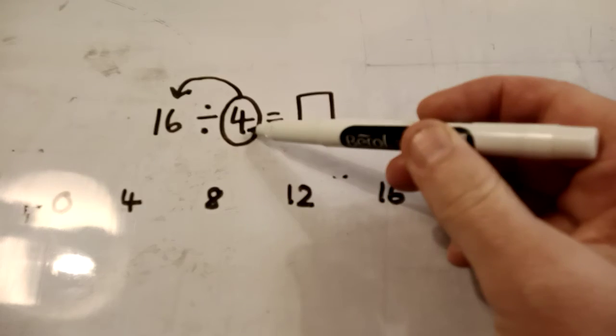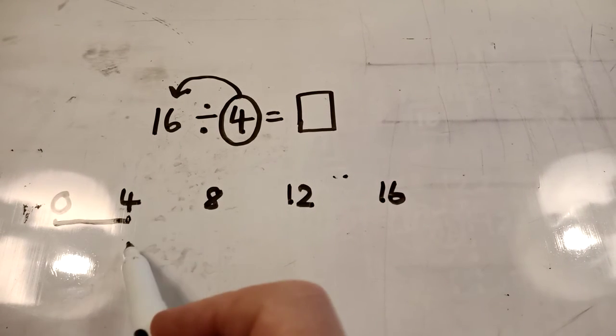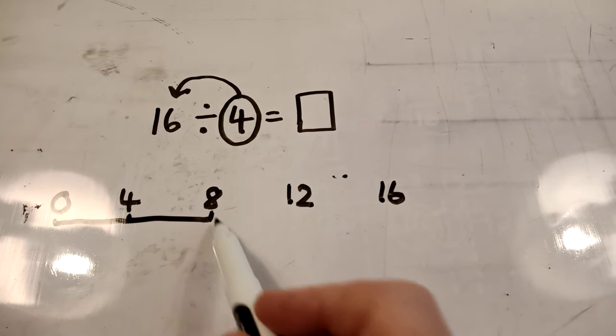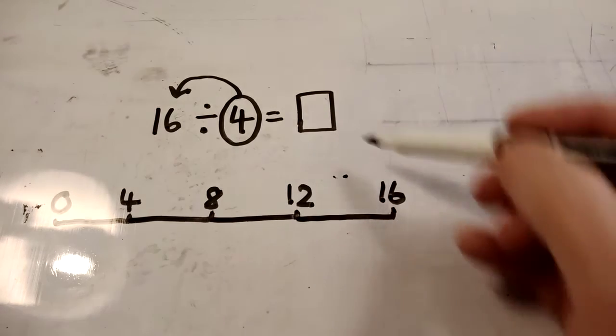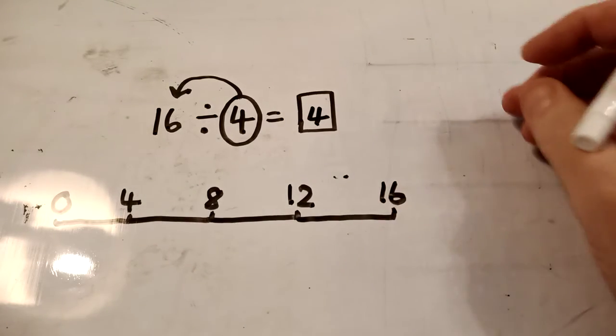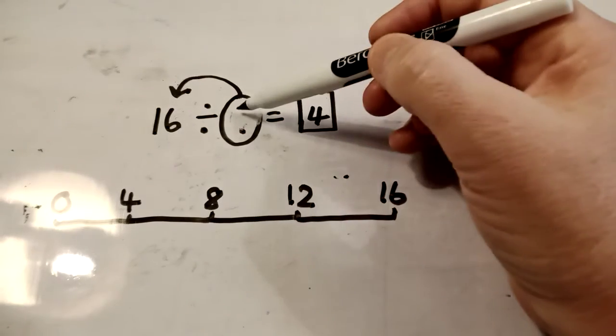So how many lots of 4 fit into 16? Well, that's 1 lot. That's 2 lots. That's 3 lots of 4. And that's 4 lots of 4. Okay. Or they could ask you, 16 divided by, we'll go for 2.